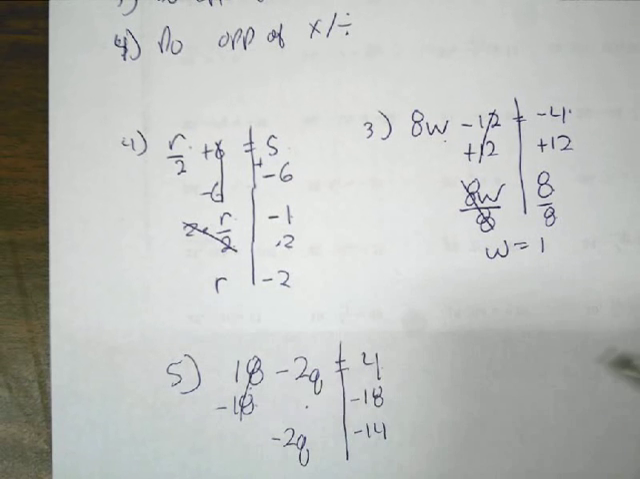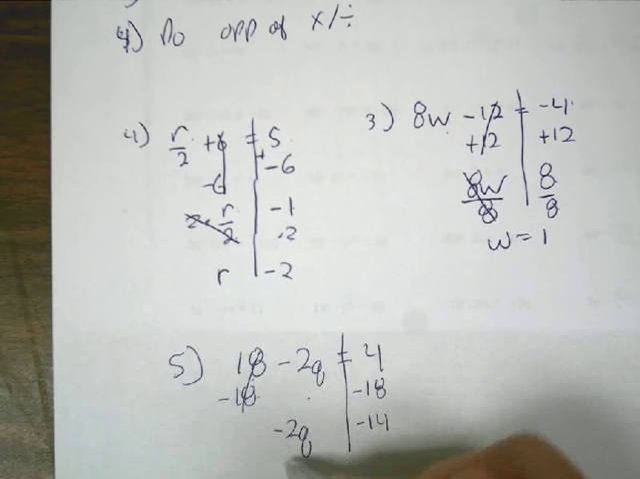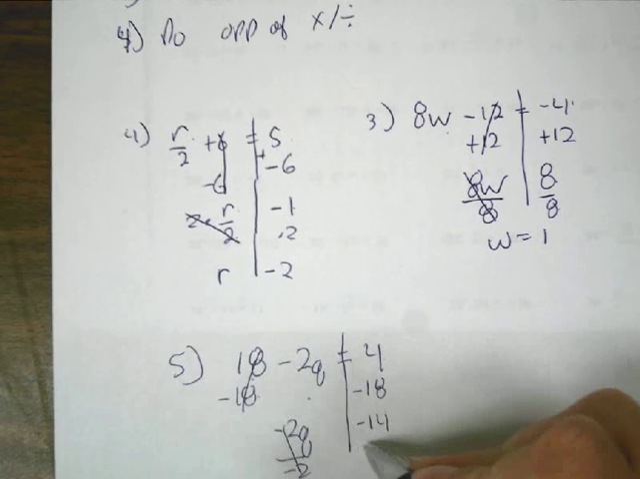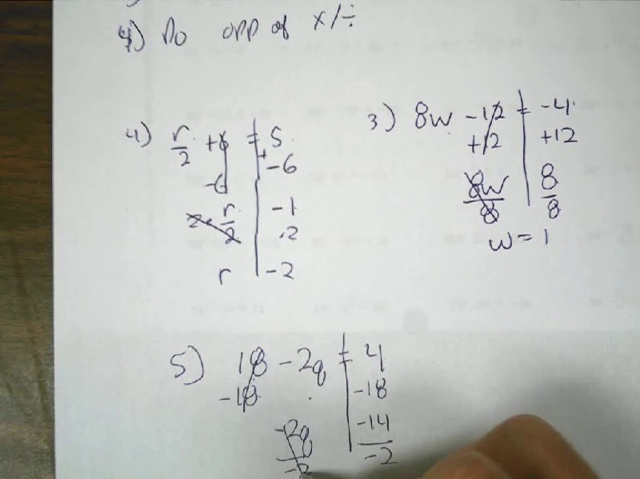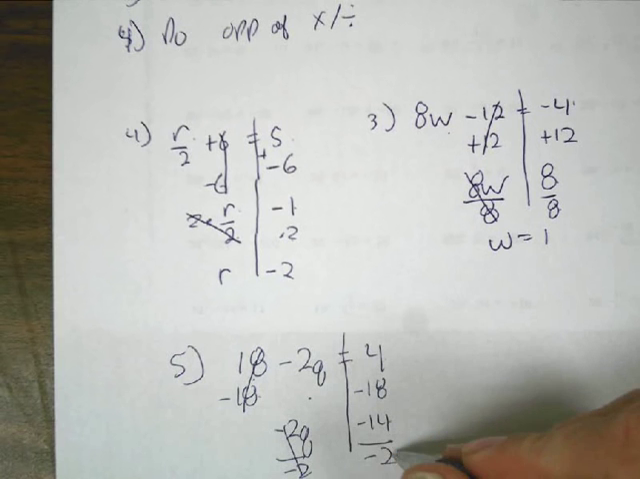The opposite of multiplying by negative 2 is dividing by negative 2. That side will cancel out. Negative 14 divided by negative 2 gives us a positive 7.